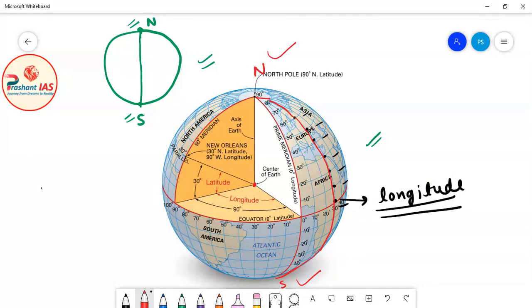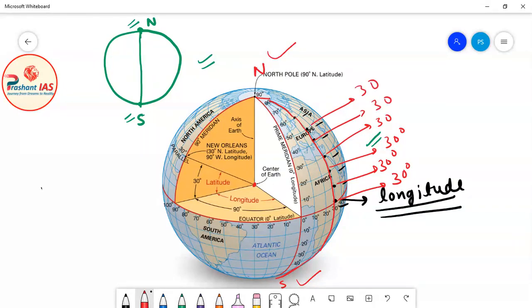Let's say the angle is 30 degrees for point number 1, then it is also 30 degrees for point number 2, point number 3, and likewise for all the others.